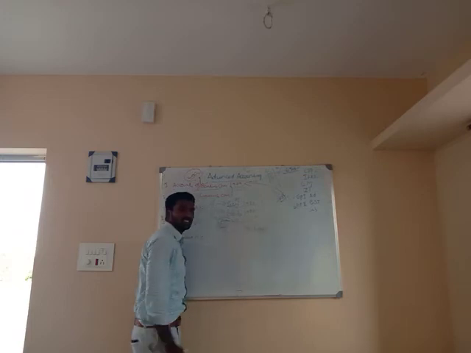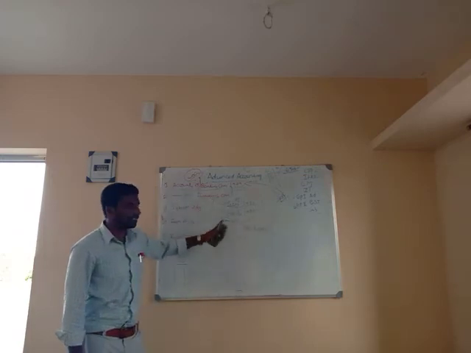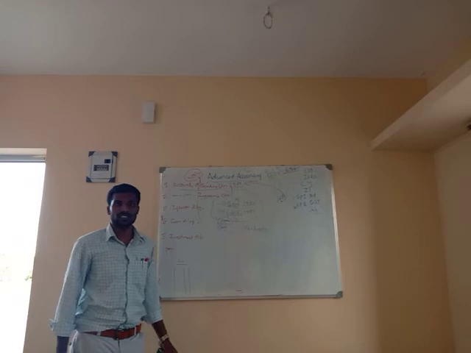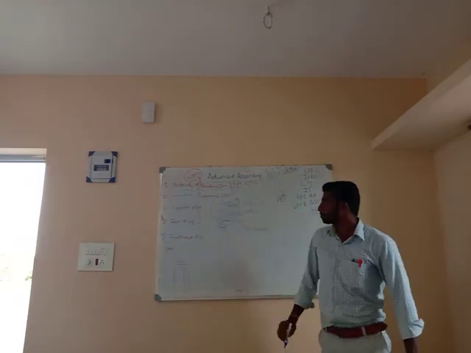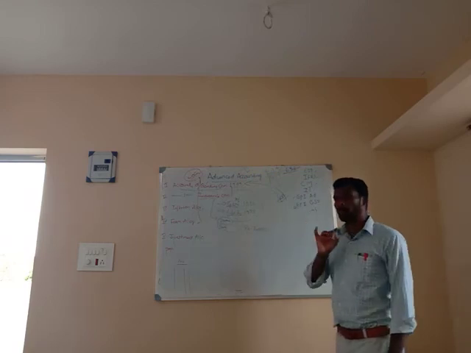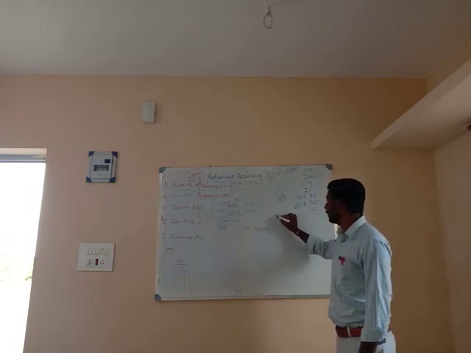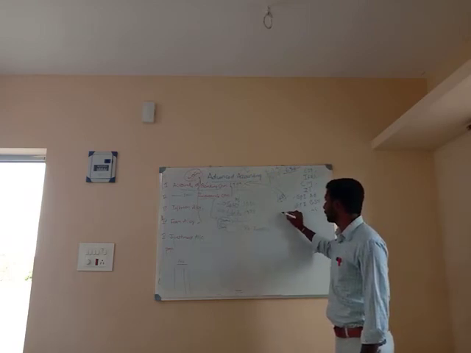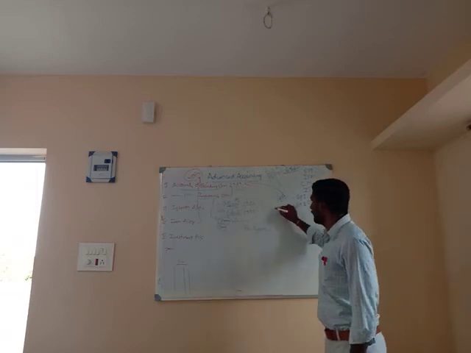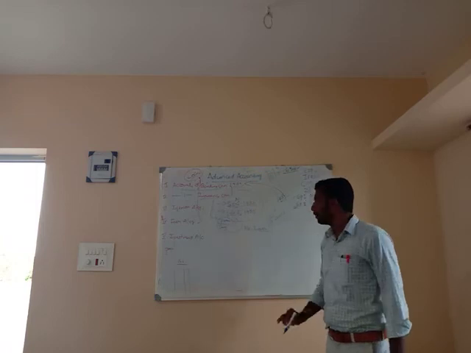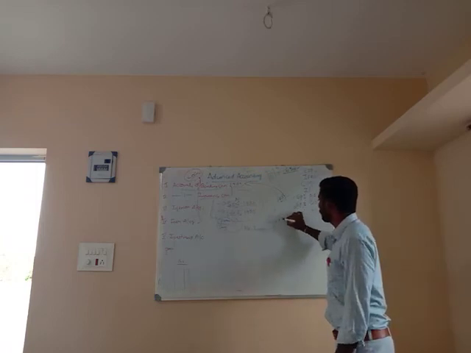What is reinsurance? Sir, we know insurance. Reinsurance is nothing but, for example, take a company worth 5,000 crores. One insurance company will not manage that much risk.